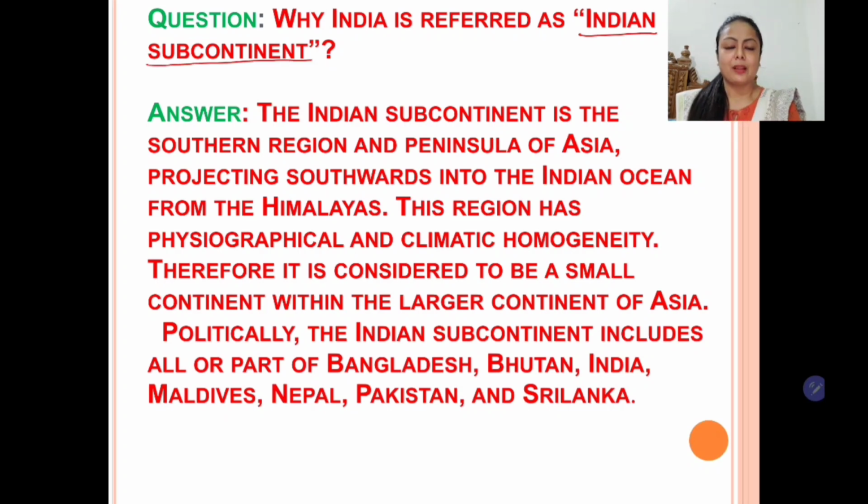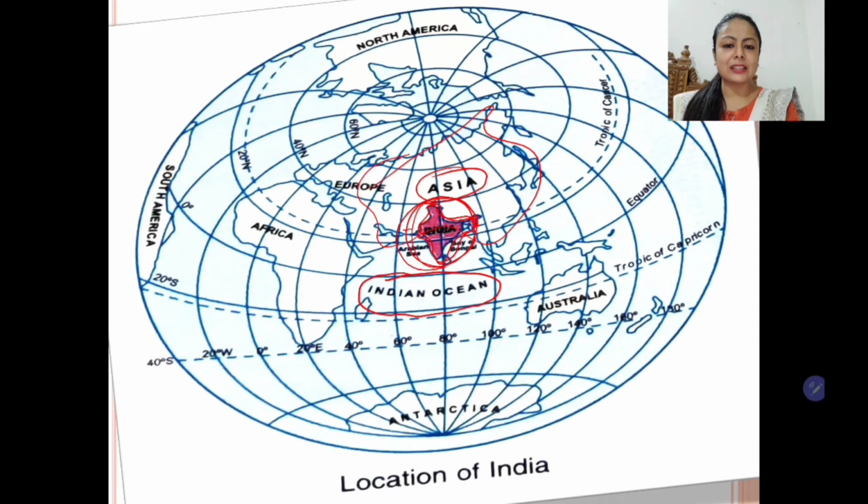The answer is, the Indian subcontinent is in the southern region and peninsula of Asia, projecting southward into the Indian Ocean from the Himalayas. So children, we have seen in the map, it is in the southern portion of Asia and it is at the head of the Indian Ocean.